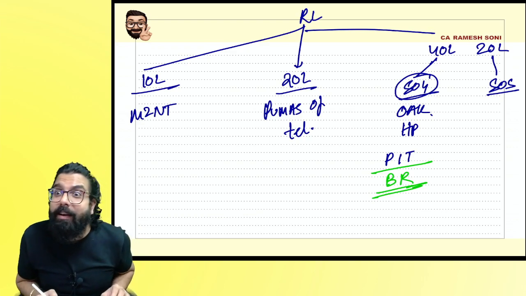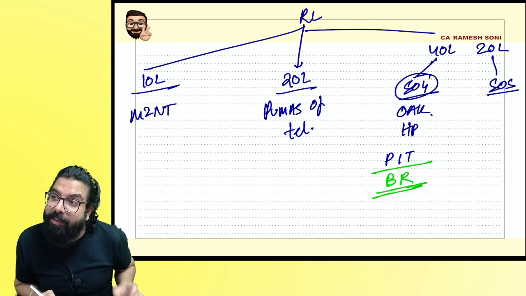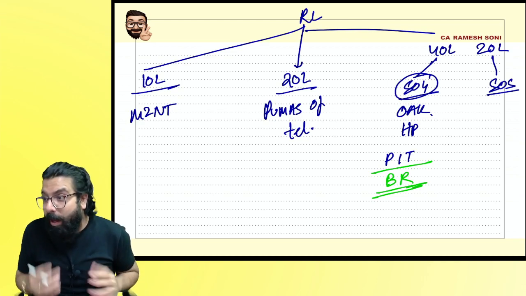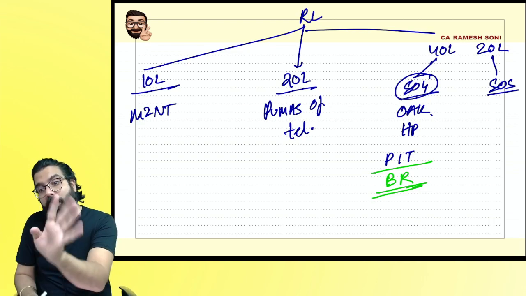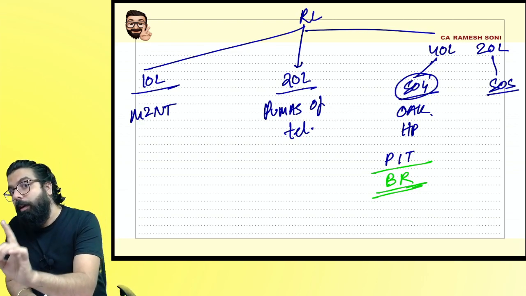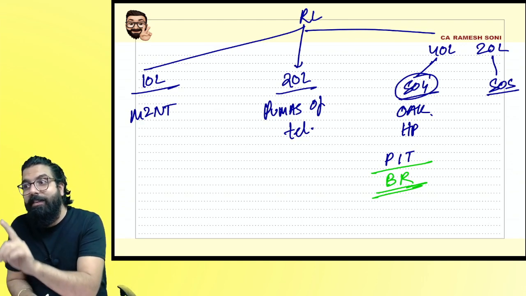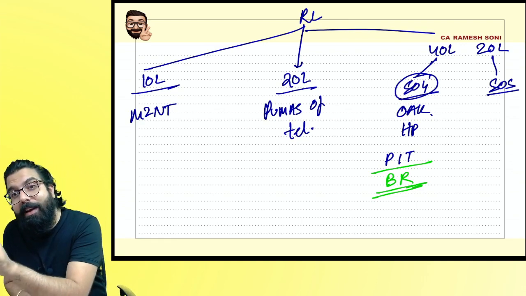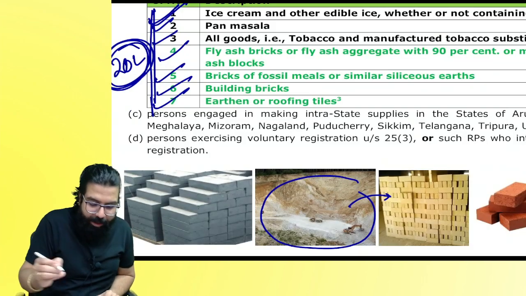Baba, supplier doesn't mean only manufacturer. Supplier can include manufacturer as well as traders. For them, whether I am manufacturing and supplying, or I am only trading, you are not allowed 40 lakh limit. Is my point clear to all? In composition, it is only manufacturer. In registration, it is the word supplier, and supplier can include manufacturer as well as trader. Is my point clear to all? Can we go ahead, everyone?